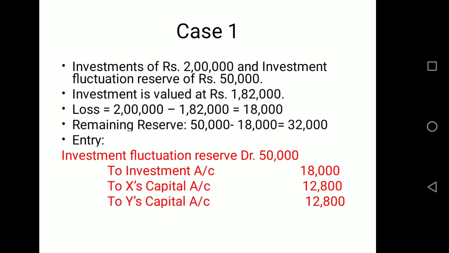Then the remaining amount of 32,000 will be distributed among partners' capital accounts in their old profit sharing ratio, which is 2:2:1. So the amount will be 12,800 for X and Y, and for Z it will be 6,400. So this way 32,000 of the remaining reserve is distributed among partners. Okay, now let's move to case 2.